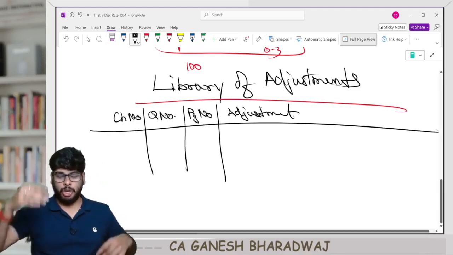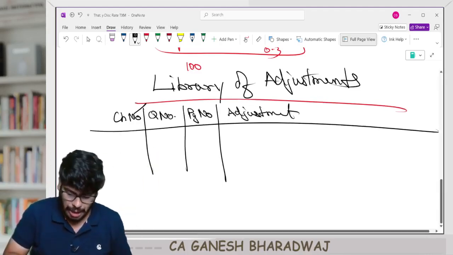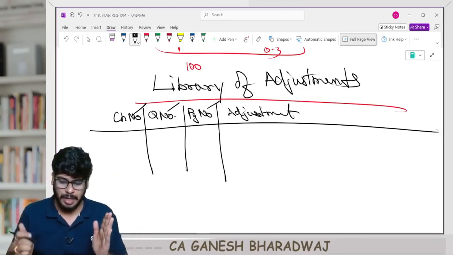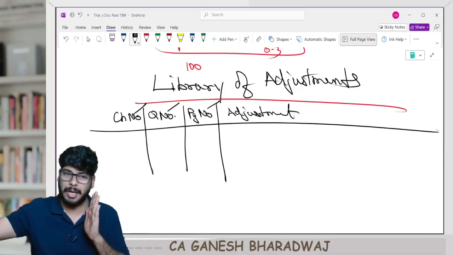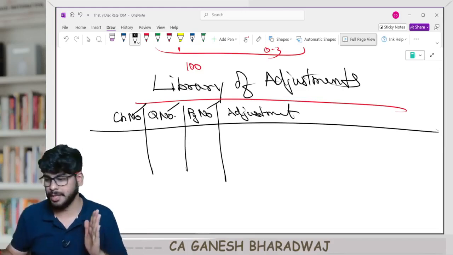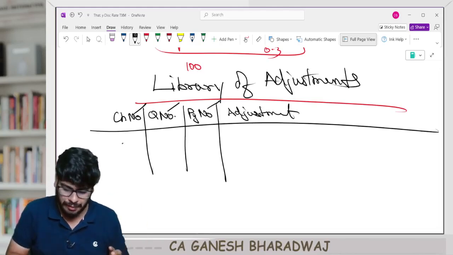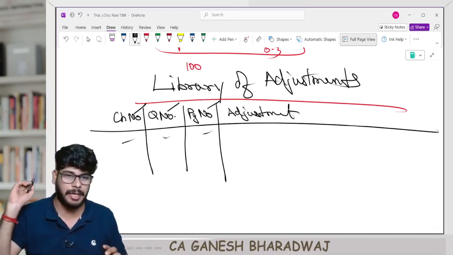Okay. Now on the top, have 4 columns: chapter number, question number, page number, small columns. Adjustment alone, you have a big column for the entire length of the page. Only one time I will tell you this. After every question, you need to give all the numbering. Adjustment alone, I will dictate.